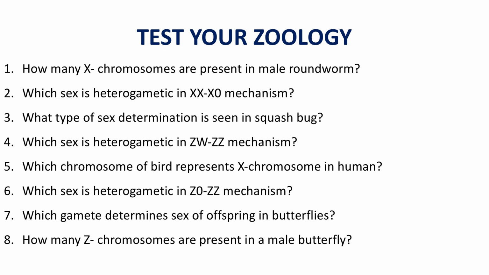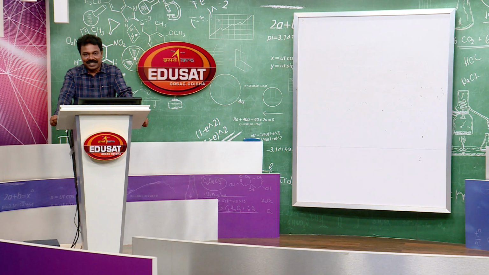Okay. Then the next question, which sex is heterogametic in Z0-ZZ type of sex determination? Z0-ZZ type of sex determination is seen in butterflies, and you know, in case of butterflies, the female produces two different types of ova in relation to sex. 50% ova carry Z chromosome and rest 50% ova do not have Z chromosome.